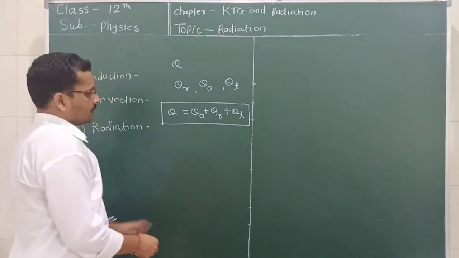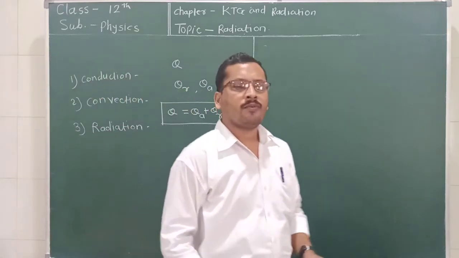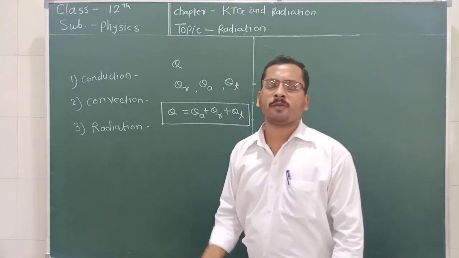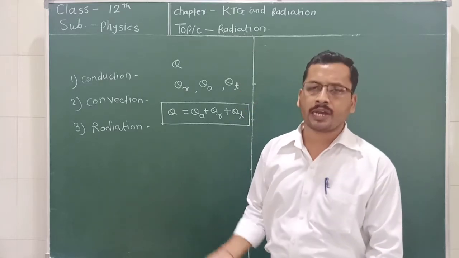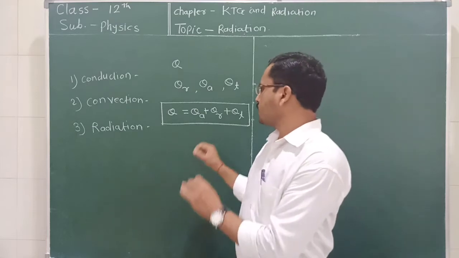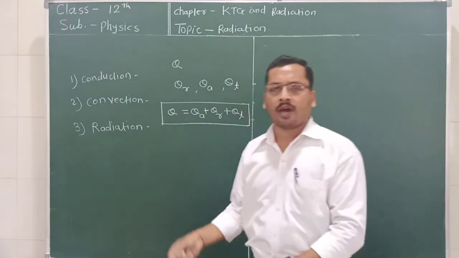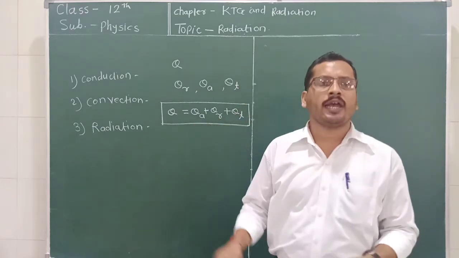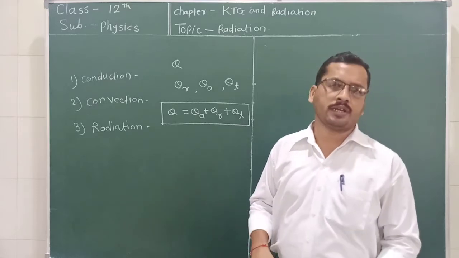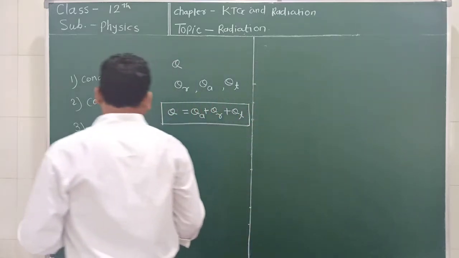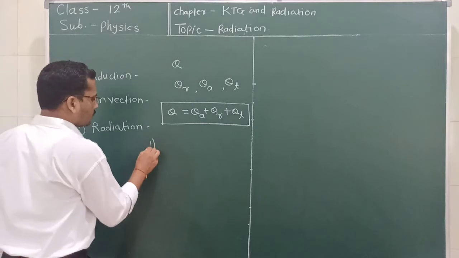This is the simple relation we get. Now we are introducing some coefficients which describe how much heat gets absorbed, how much heat gets reflected, and how much heat gets transmitted.